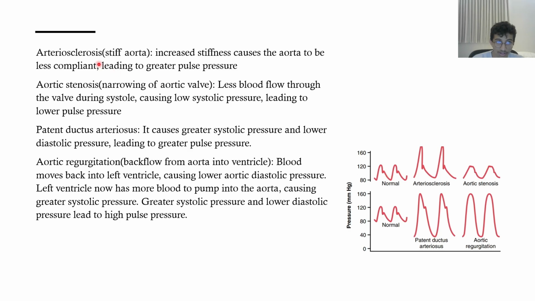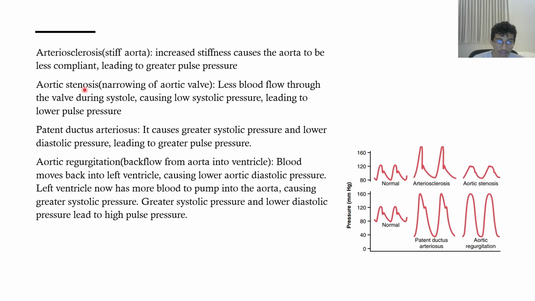With arteriosclerosis, we have a stiff aorta. A stiff aorta means the aorta is less compliant. It has less recoil force. And you can see in this graph, the systolic pressure is higher and the diastolic pressure is about normal too, but the difference between them is higher, which leads to a greater pulse pressure. Like we said, the difference between systolic and diastolic is the pulse pressure, this line right here. Since it's longer, there's greater pulse pressure.